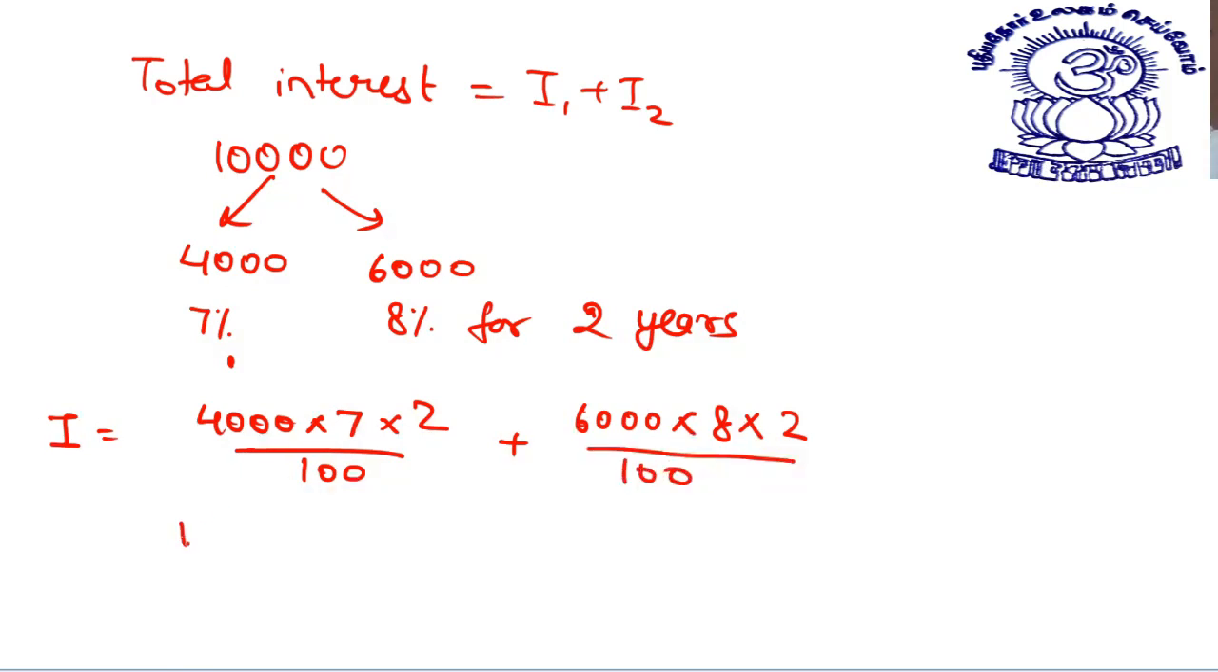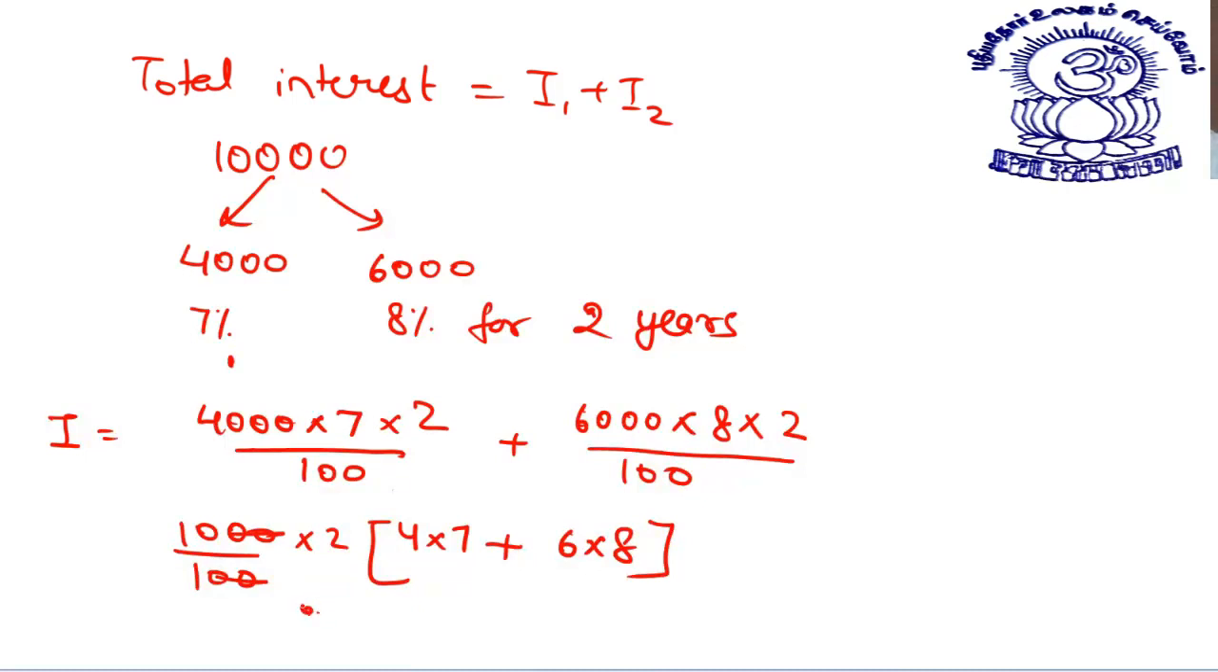What I can do is I take 1,000, a 10, and a 2 common. From the numerator, if I take 1,000 common, I get 4 here, and I get 7 here. Plus, 2 I have already taken, 100 also I have already taken common. Then here I'll get a 6 and an 8. This is 10 into 2, 20. 20 in the bracket. What do you get?